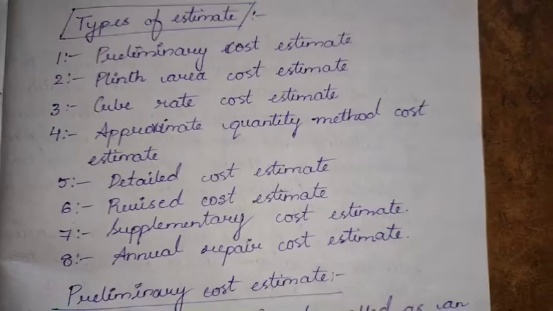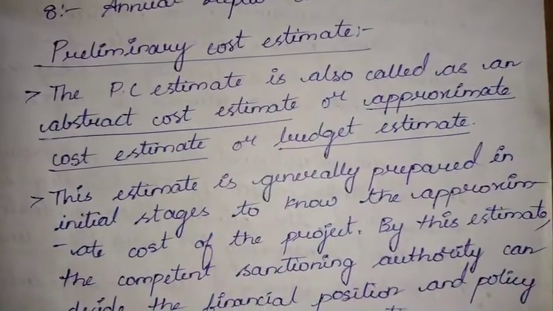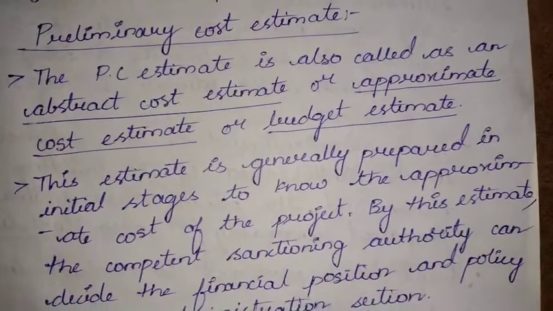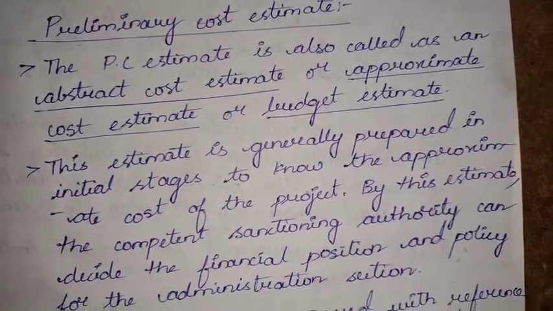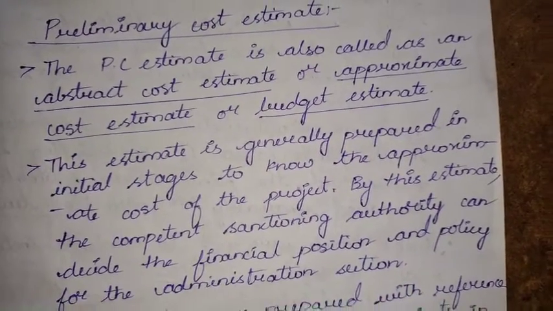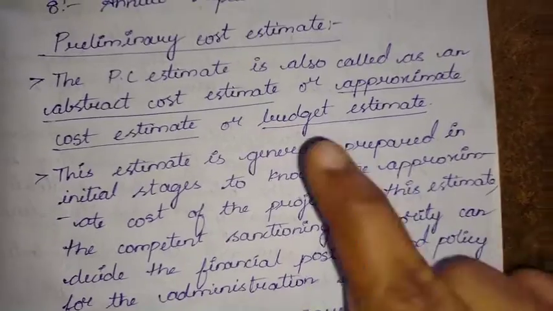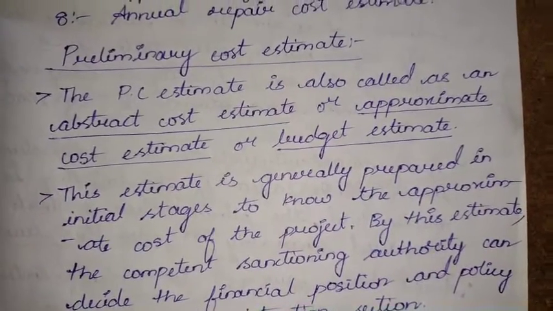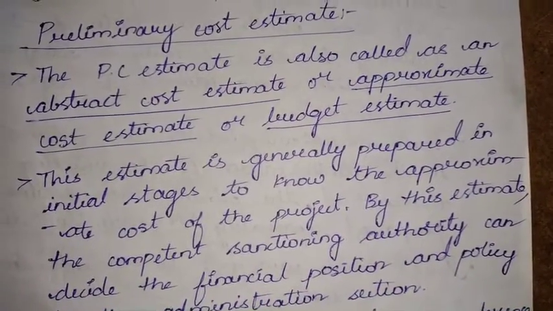Coming to the first one, we have the preliminary cost estimate, the PC estimate. The PC estimate is also called an abstract or approximate cost estimate or budget estimate. Here we are seeing preliminary.